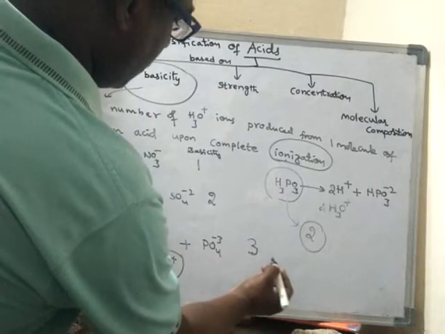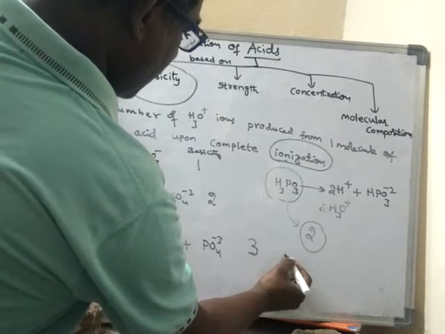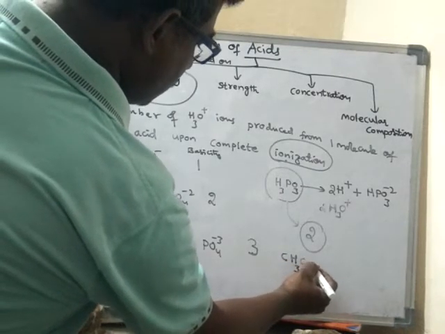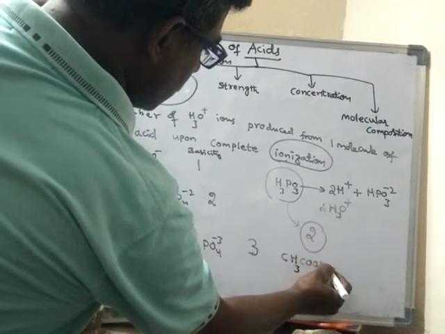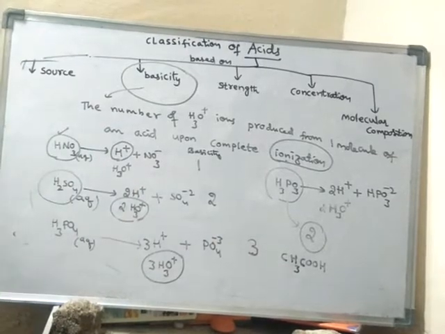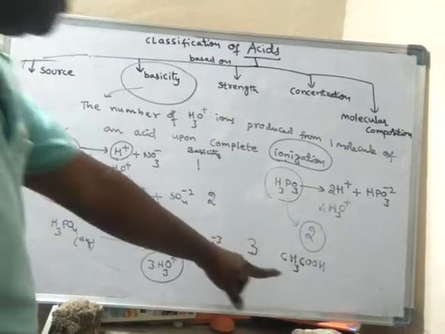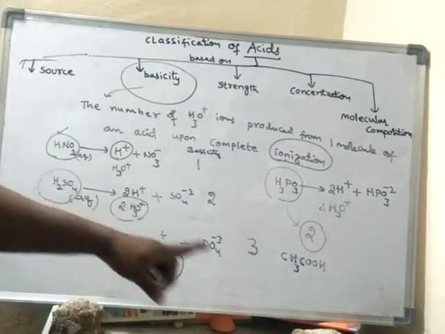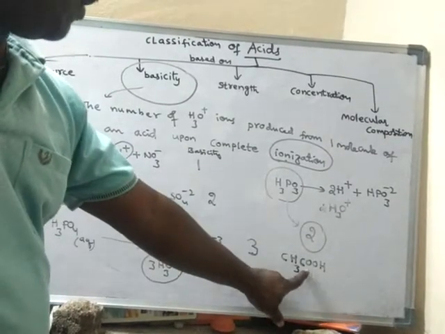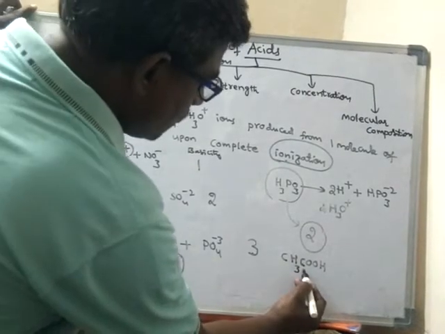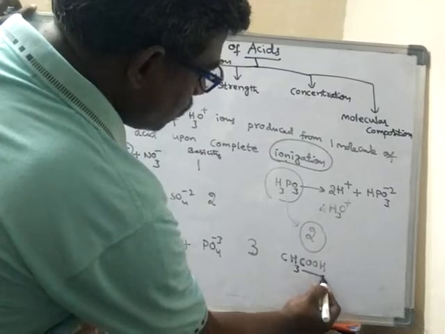Okay, another example, if I take CH3COOH, acetic acid. This is an organic acid. Generally, organic acids contain the COOH group. I forgot to tell you about this one. So this group is present.